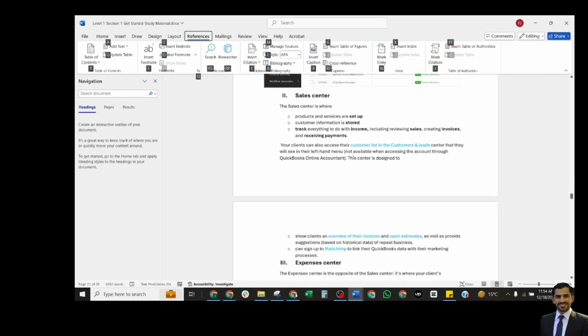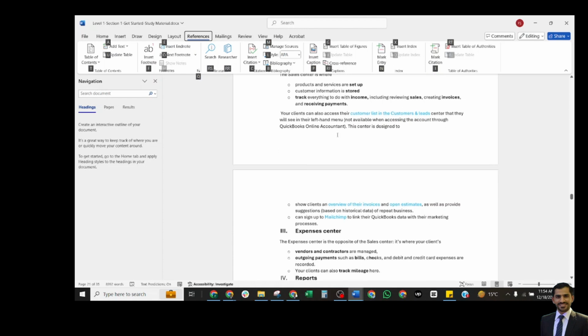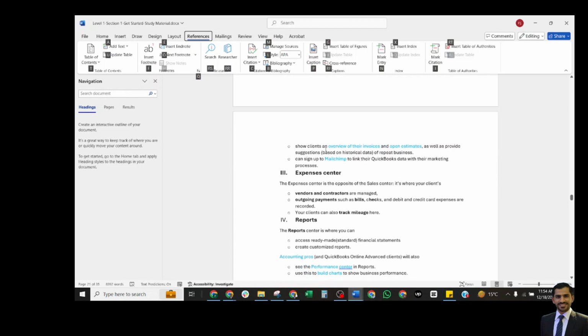Your clients can also access their customer list in the customers center. They will see it in their left-hand menu. It shows the clients an overview of their invoices and estimates, and you can also sign up for Mailchimp to link their QuickBooks data with their marketing process.